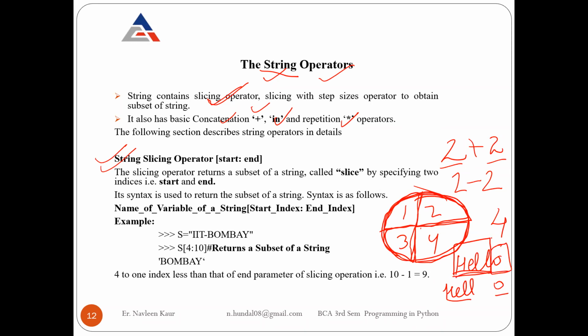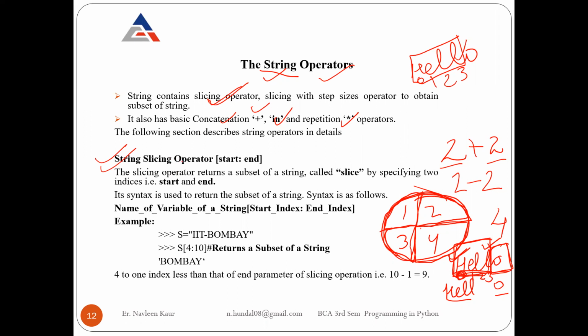If you want to cut your string into slices, you always think about where to start the cutting from and up to which point you have to cut. I am starting from 0 and cutting till 3, then I will get hell. Let me write it again: if I have hello, I start from 0, 1, 2, and 3 will be the last. So the hell slice starts from 0 and goes till 3. Whenever you are slicing, you are dividing your string into smaller pieces.